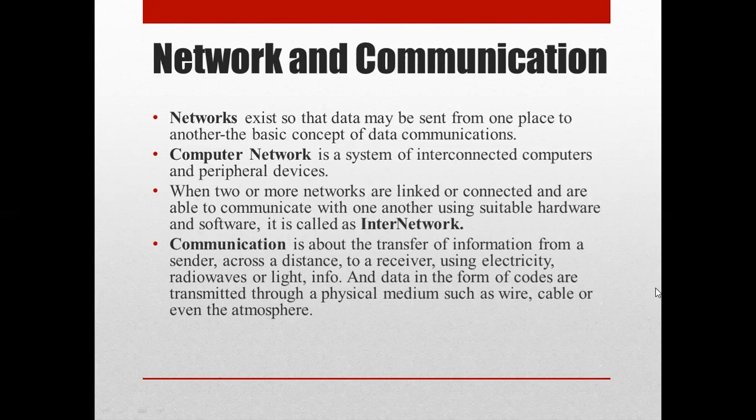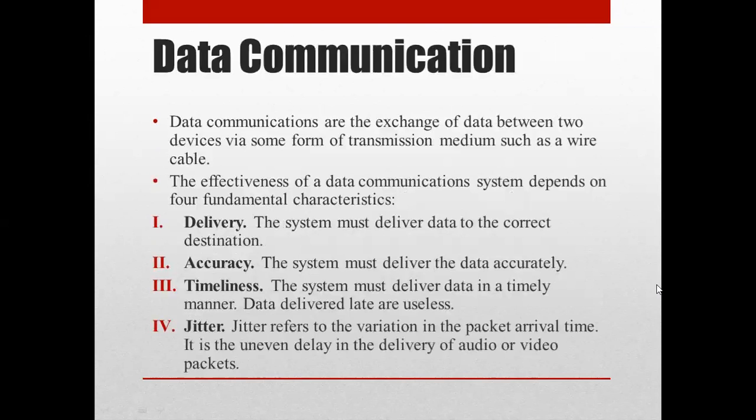Next thing that we have to see now, we have to know about these components, how this data communication happens. In the previous topic, we have seen what is networking and what is communication in simple terms, what is the meaning of them. That's it. So here we are now moving towards data communication in detail. We will see what they are, how communication happens, what are different components of communication. So data communication is basically exchange of data between two devices.